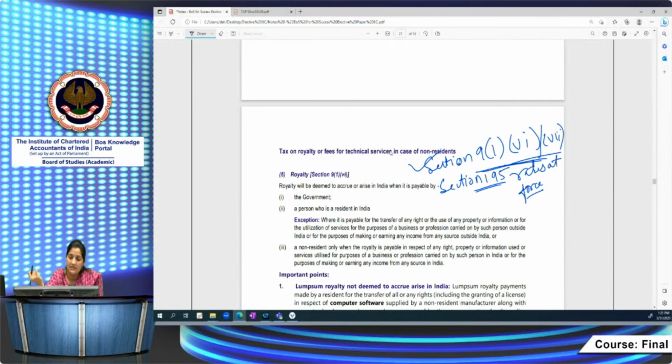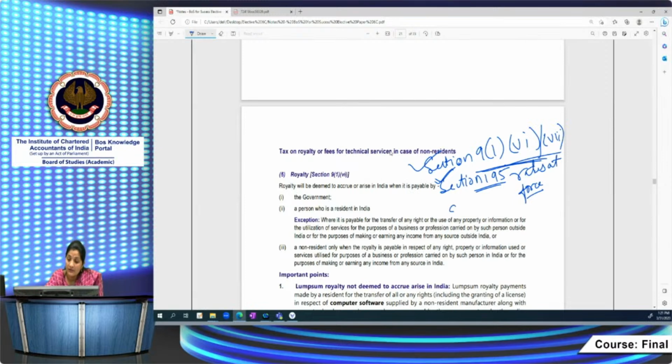Part 2 relates to the TDS provisions, Part 3 to the deduction of advance tax in respect of salaries, and Part 1 is the big one. Part 2 is basically relevant for you for determining the Section 195 rates in force.